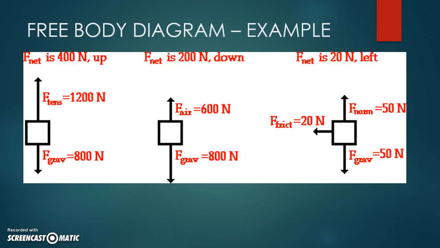And lastly, I have a box, right? And it's being pulled downward by gravity with a force of 50 newtons. The normal force is pulling in the opposite direction with 50 newtons, so it's not going to go up or down. Those forces are balanced. But I have a force of friction pulling to the left with a force of 20 newtons. So it will accelerate towards the left because the net force is pointing to the left.